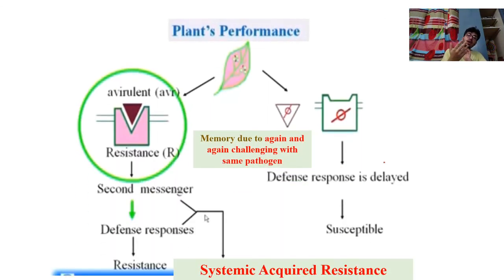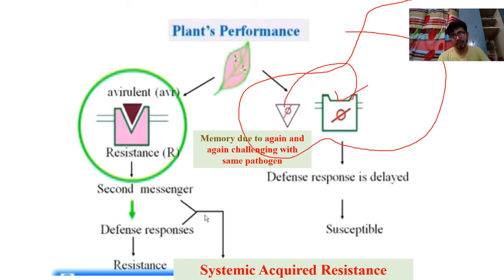If the R-AVR combination is good, if it is properly fitted into the R-AVR format, secondary messenger or defense response will develop, and the plant will ultimately give rise to systemic acquired resistance through salicylic acid biosynthesis. I have already discussed this. But if the R-AVR combination is not proper, as you can see here, if it is not matched, it cannot fit together, and defense is not able to respond at that time. So due to that challenge, the plant becomes susceptible.